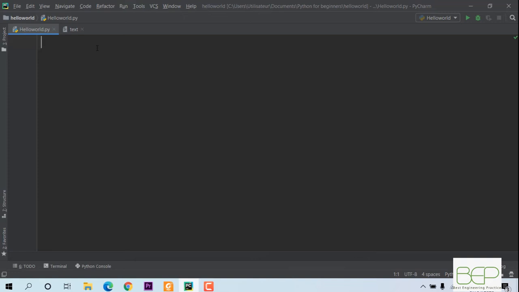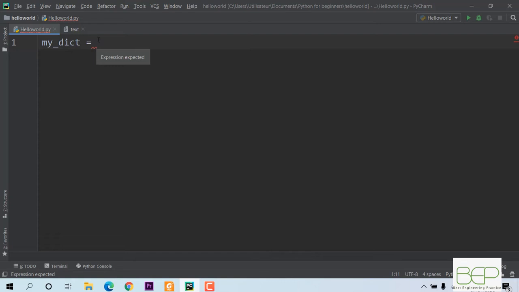To declare a dictionary, I must declare its name just like other variables. So I can say my dictionary, and I assign the value. Then I must put the curly braces.